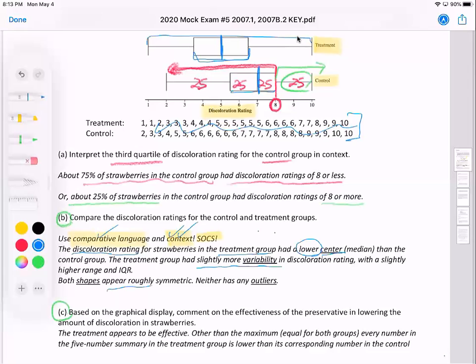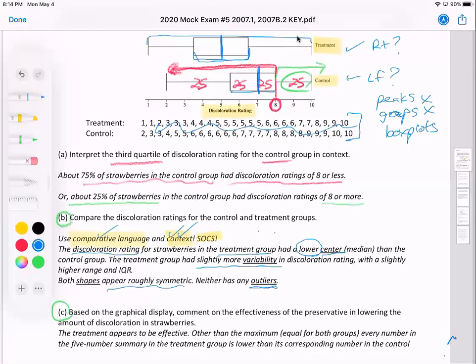Both shapes appear roughly symmetric. Now, if you wanted to say, like, this one maybe right skewed, and then this one might be left skewed slightly, I would only say slightly. It's not very obvious. And like we've said before, peaks and gaps are difficult to tell with box plots. So you don't want to mention gaps. You don't want to mention peaks with box plots.